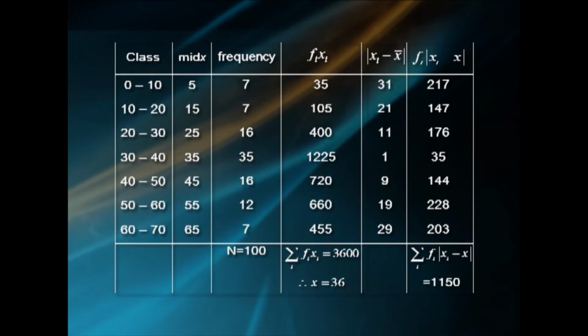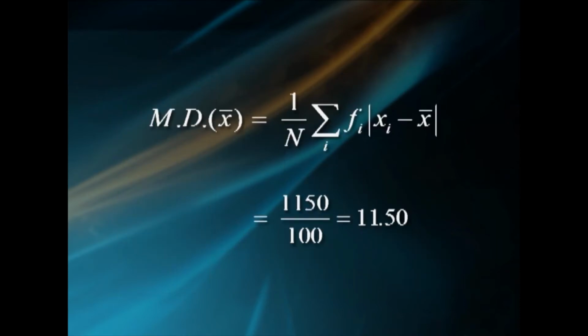Modulus of x_i minus x bar values are 31, 21, 11, 1, 9, 19 and 29. f_i into modulus of x_i minus x bar values are 217, 147, 176, 35, 144, 228 and 203. Therefore, summation over i f_i into modulus of x_i minus x bar equals 1150. Hence, mean deviation about x bar equals 1 by capital N summation over i f_i into modulus of x_i minus x bar, that is 1150 divided by 100, which equals 11.50.